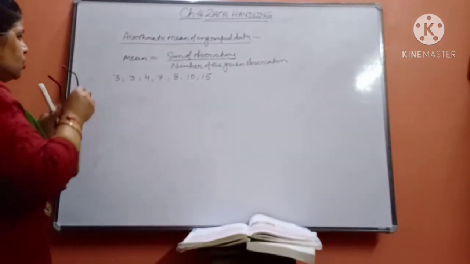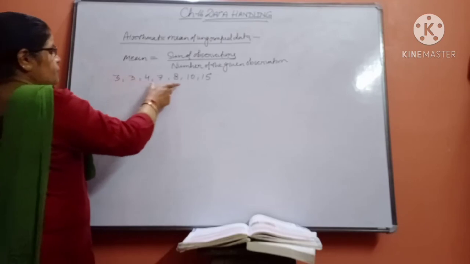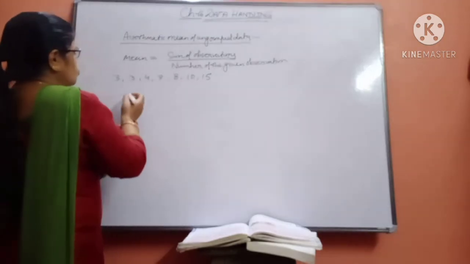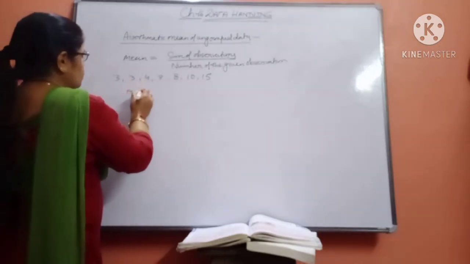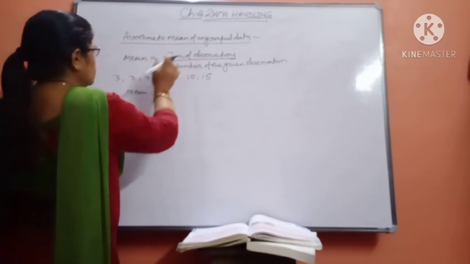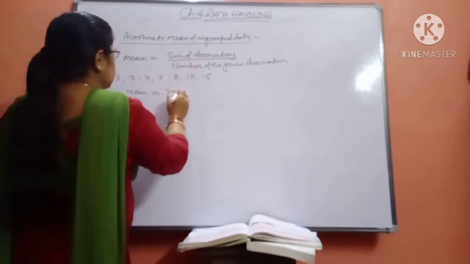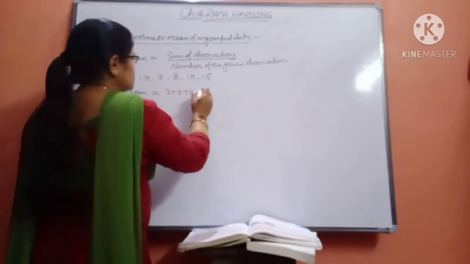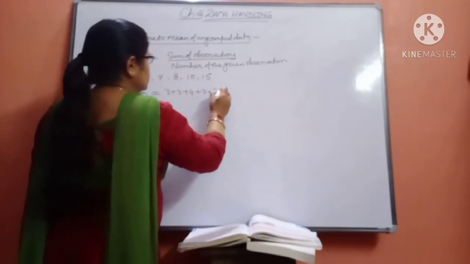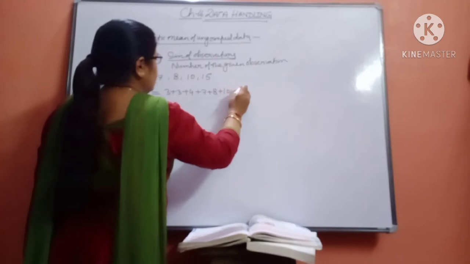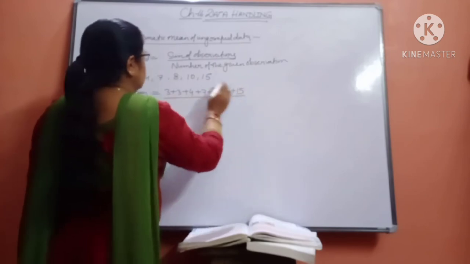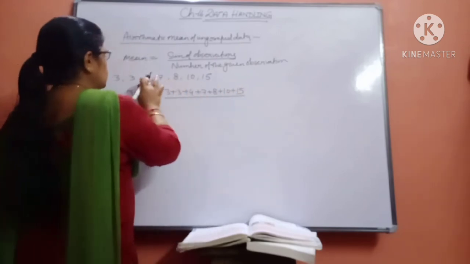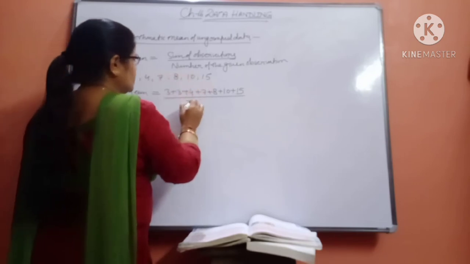Suppose we are given these numbers and we have to find the mean of these numbers. How will we do it? Mean is equal to the sum of observations. Always write the formula first: 3 plus 3 plus 4 plus 7 plus 8 plus 10 plus 15. And how many numbers are there? 1, 2, 3, 4, 5, 6, 7. So divided by 7.